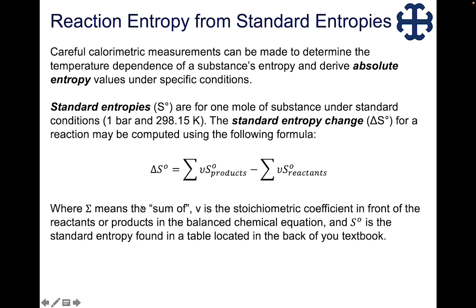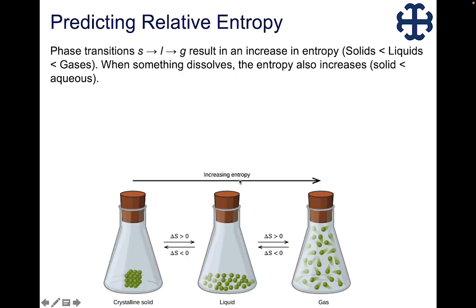I should also say that V here is actually the Greek letter nu. That just means our stoichiometric coefficients. So we need a balanced chemical reaction. When we do that, we should be able to get a delta S for any sort of reaction that we have an absolute entropy value measured for. Okay? Another thing with entropy that can be useful in predicting the entropy of a reaction or a phase change